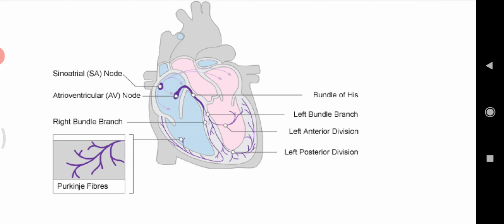The electrical stimulus from the SA node eventually reaches the AV node. That is, it reaches the AV node and is delayed briefly so that the contracting auricle has enough time to pump all the blood into the ventricles.